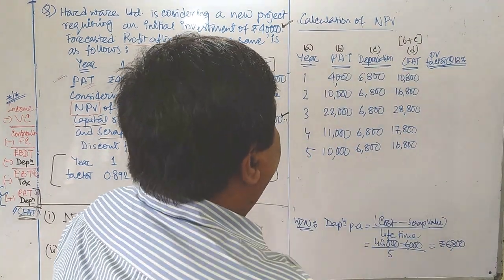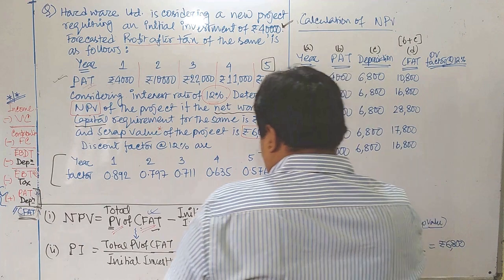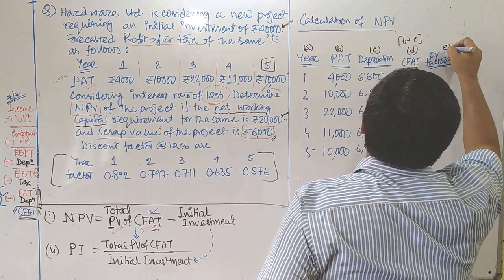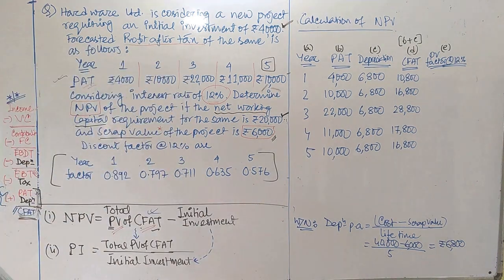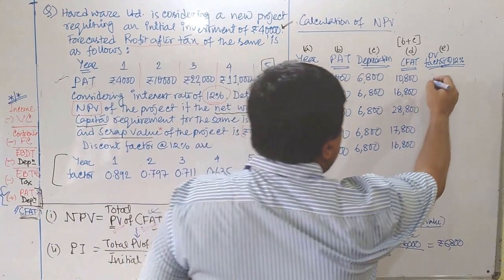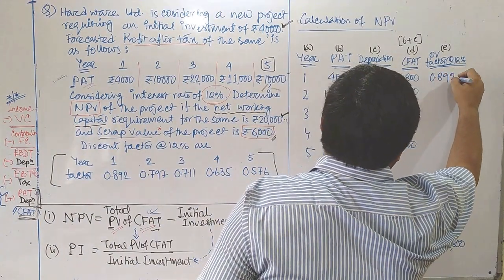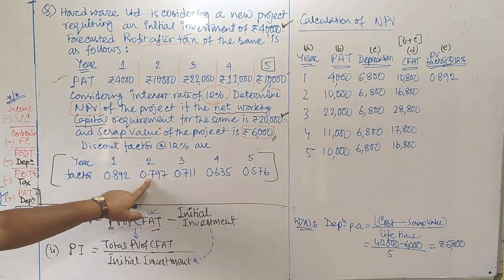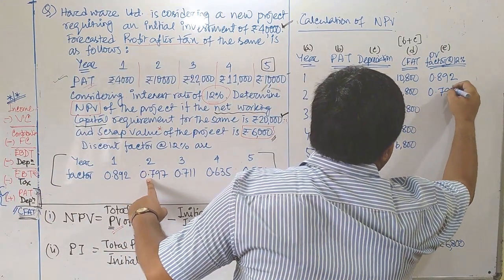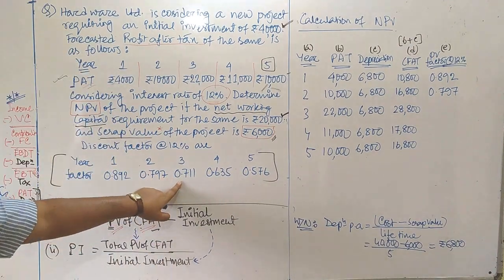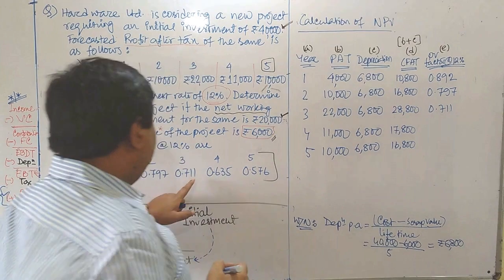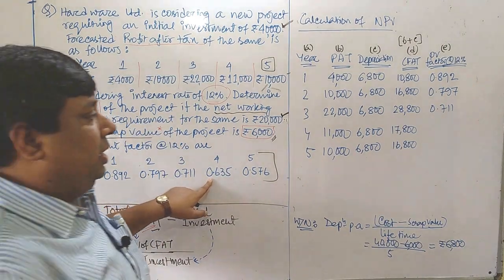Don't forget to plot here, this is our column E. In the factor column, one after another, the PV factor which is already available in the given question. In the first year it is 0.892. In the second year it is 0.797. Third year 0.711. Fourth year 0.635.